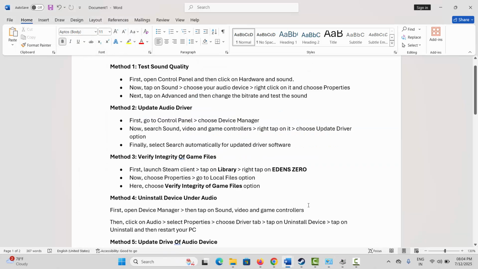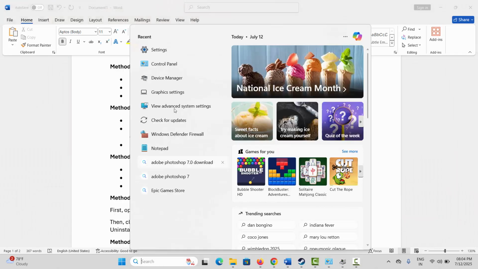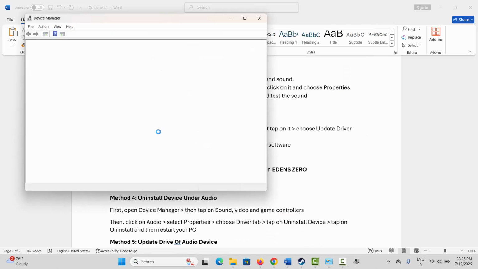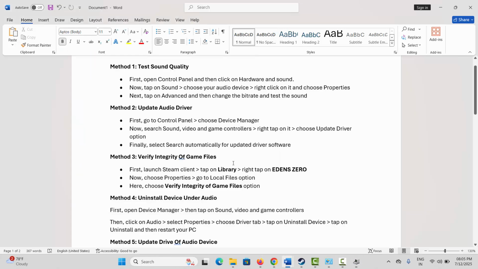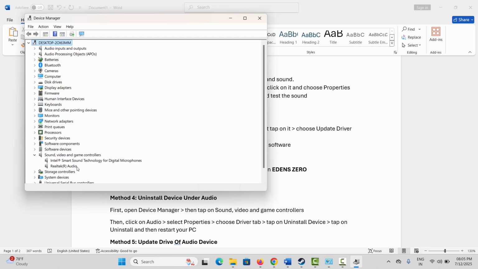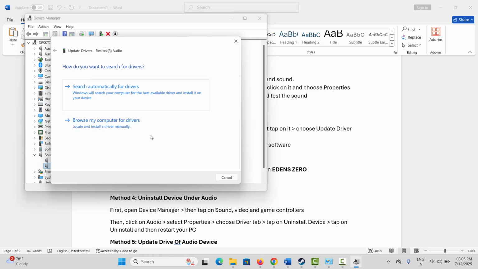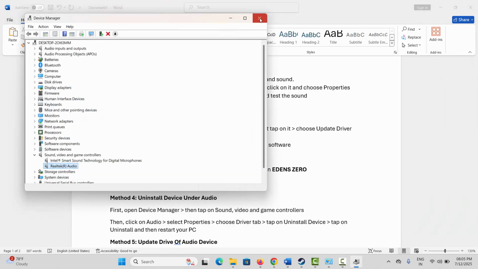Okay, the second method is to update your audio driver. So for that again go to the device manager over here, click on sound, video and game controllers, right tap on it and choose update driver. A pop-up window will appear here. Select search automatically for drivers and this will install the latest drivers on your computer and then check if it